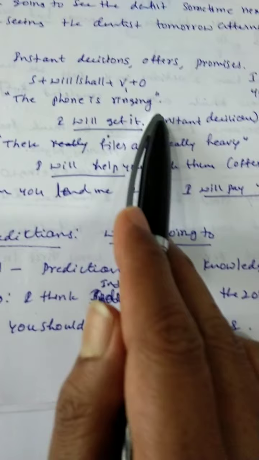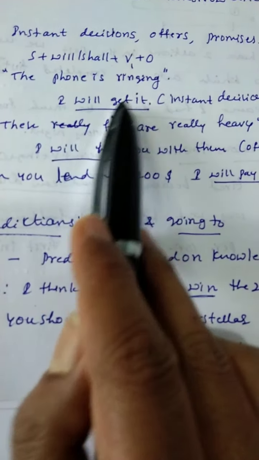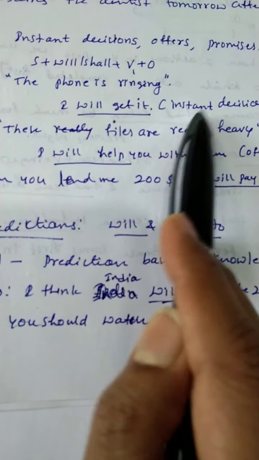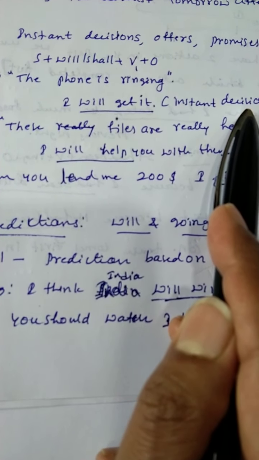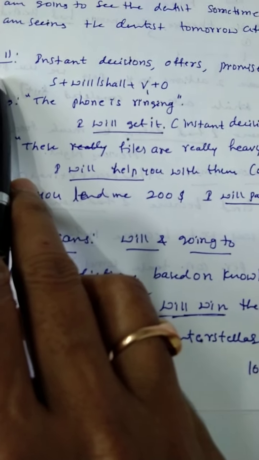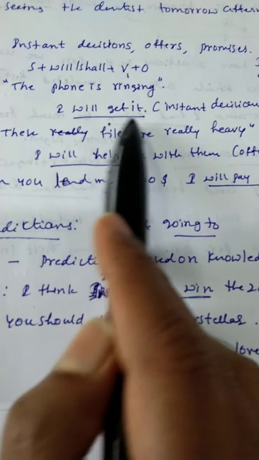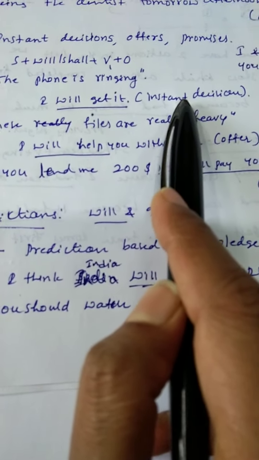The phone is ringing. Okay, someone is saying that the phone is ringing, I will get it. It's an instant decision, I didn't prepare for that. Then you have to use this will. The example is the phone is ringing, so someone is saying I will get it. This is an instant decision.